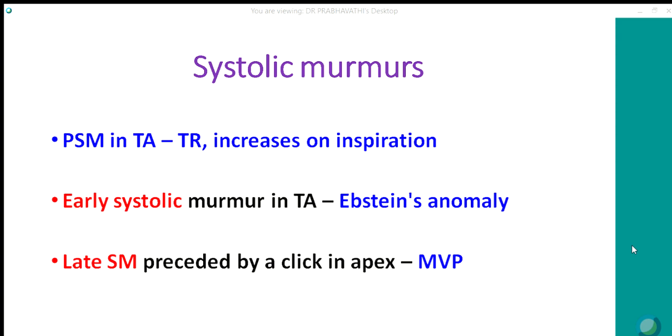Pansystolic murmur in the tricuspid area is classically because of TR, and it is supposed to increase in inspiration because of increased venous return. Whereas in Ebstein's anomaly, the systolic murmur may be only early systolic because it's a low pressure TR coming from a hypoplastic or small RV. Late systolic murmur preceded by a click at the apex is a classical finding in mitral valve prolapse.